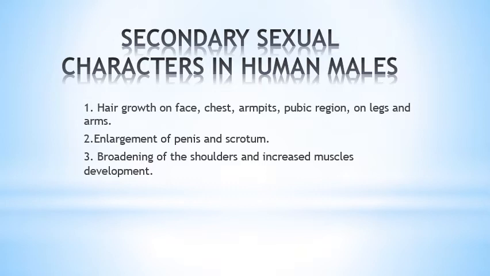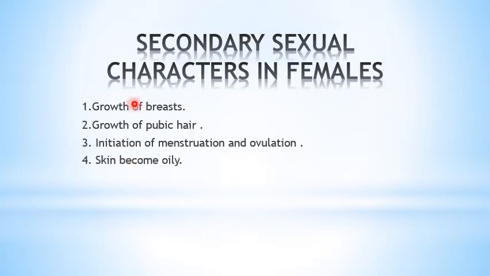And the changes seen in the girl during puberty are growth of the breast, that is the mammary glands, growth of the pubic hair, initiation of menstruation and ovulation, and the skin becomes oily. So these are the changes seen in the girl during the time of puberty.